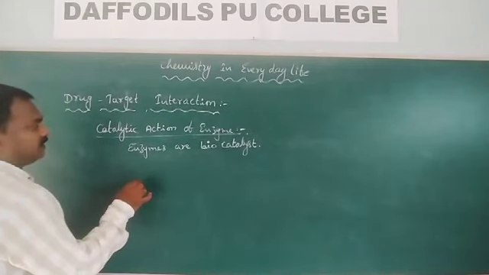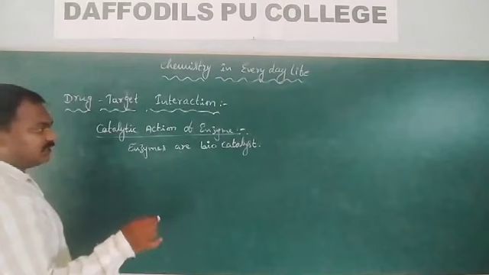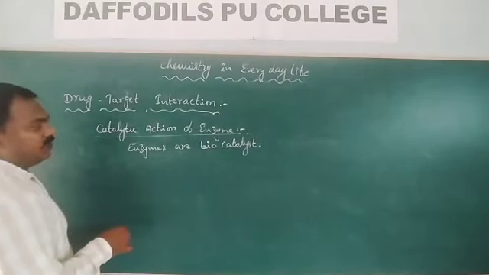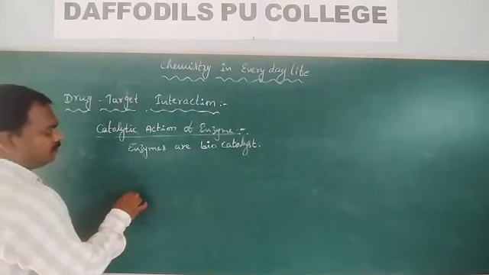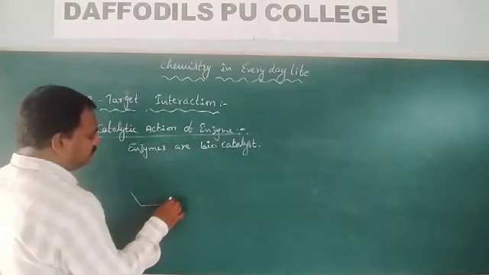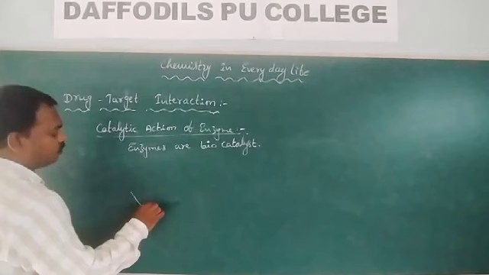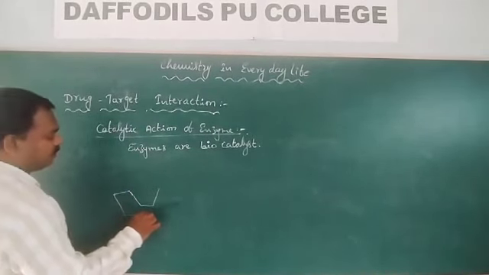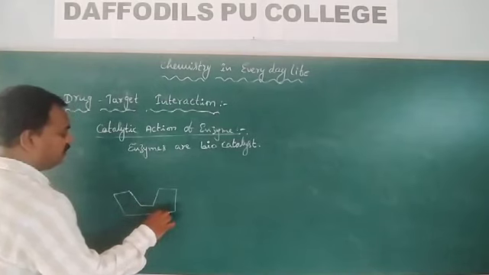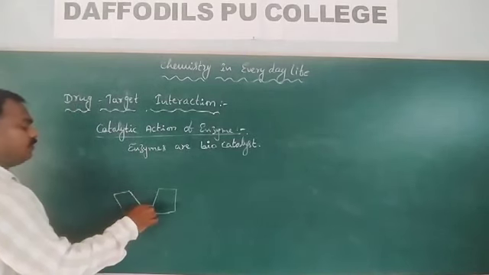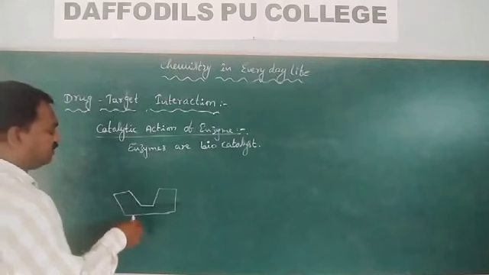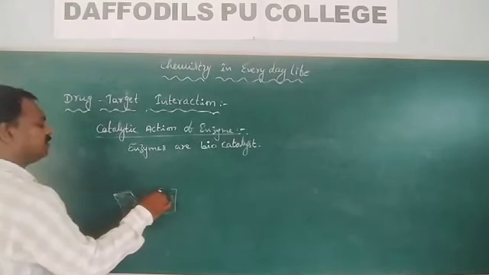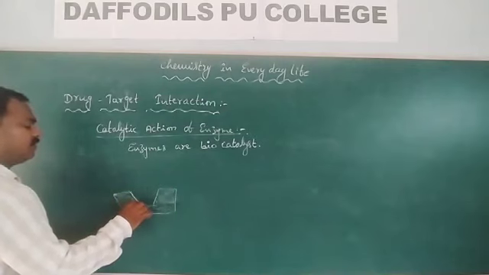To explain this enzyme action between these enzyme active sites and substrate molecule, the active sites of enzymes are shown diagrammatically like this. So this is the enzyme active site. In real cases they are not presented like this.